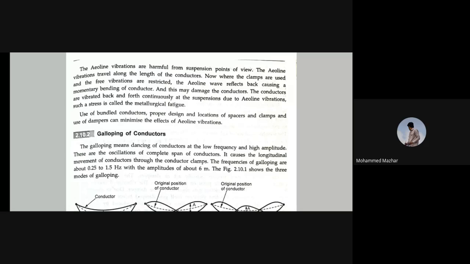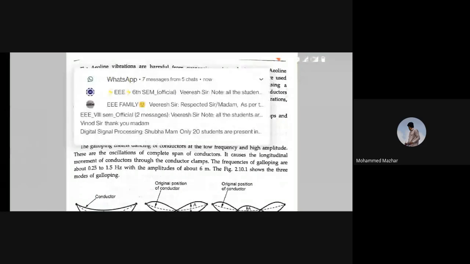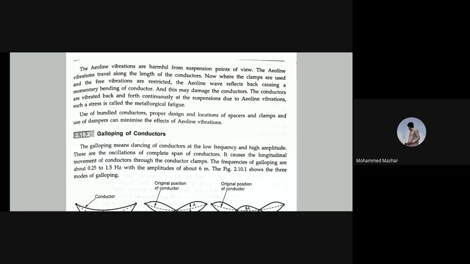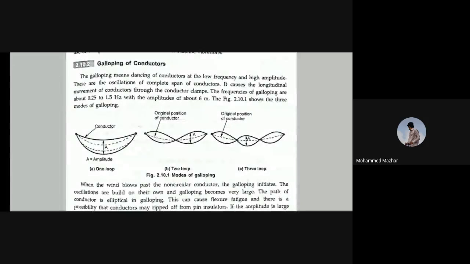The conductors are vibrated back and forth continuously at suspensions due to aeolian vibrations. Such a stress is called metallurgical fatigue. The use of bundled conductors, proper design and location of spacers and clamps, and use of dampers can minimize it. So these bundled conductors, proper design, and locations can minimize the effect of aeolian vibration. And the last but not the least one is the galloping of the conductors.